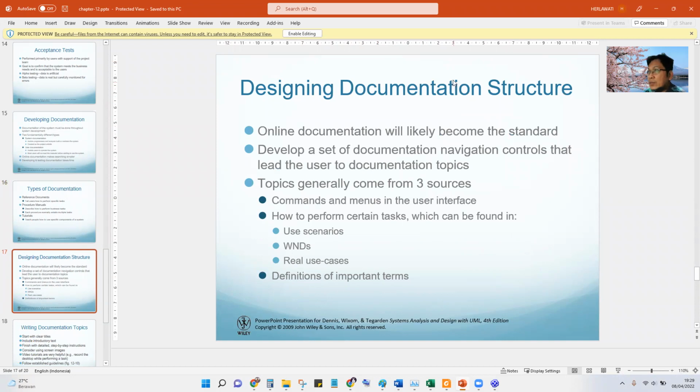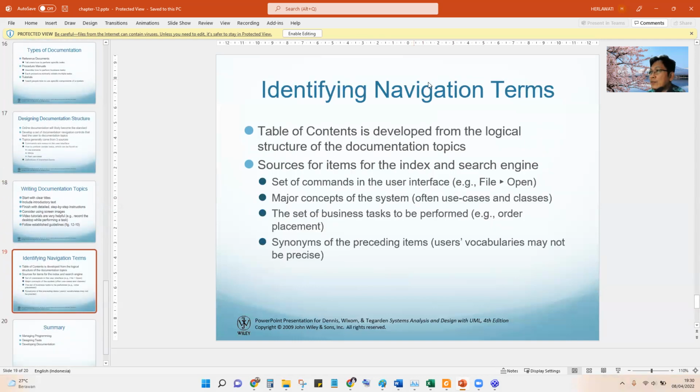Why is documentation important? Because this will make the user faster and avoid two kinds of errors, slip and error. Slip maybe some mistake in typing, but error is because the user does not understand how to use it. Also navigation, for example, file open.